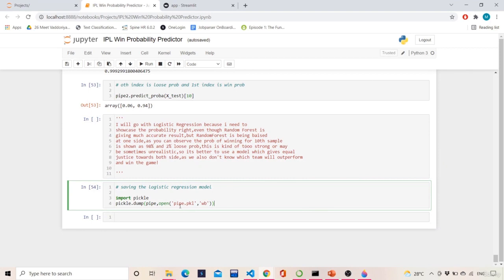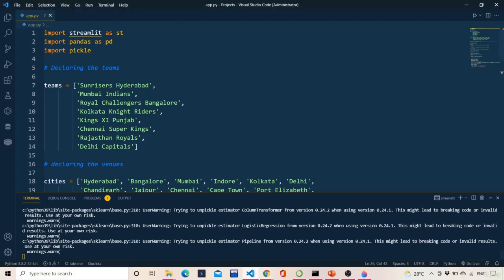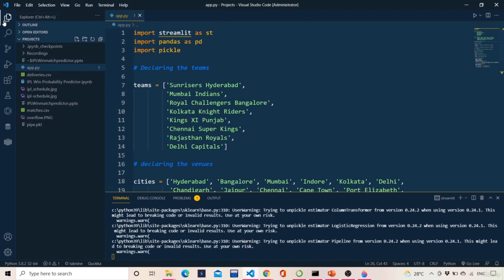So what is the advantage of a pickle file? A pickle file will keep the structure of your model. It will maintain the same structure in which the entire workflow is there. It will not overlap the structure or anything, so you can easily store it. Okay, so let's see about the UI application.